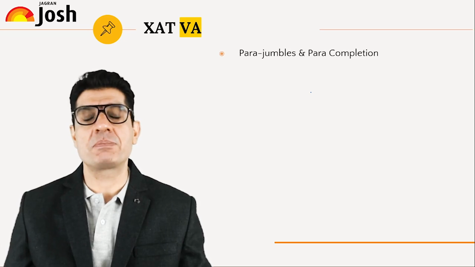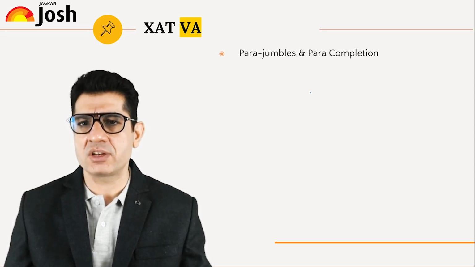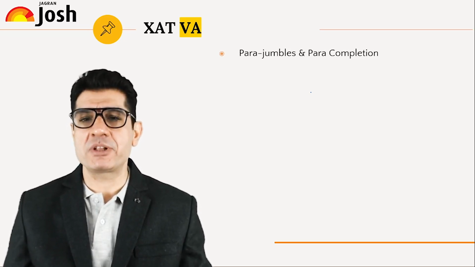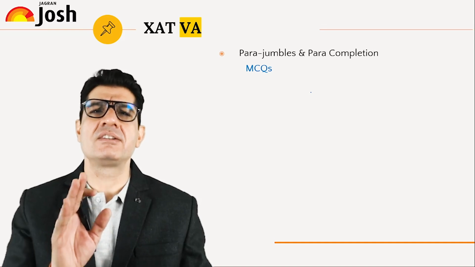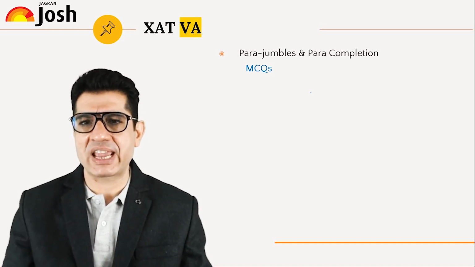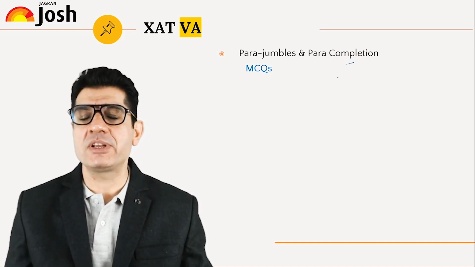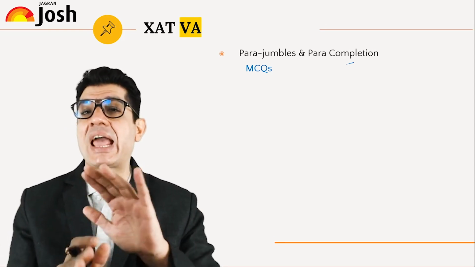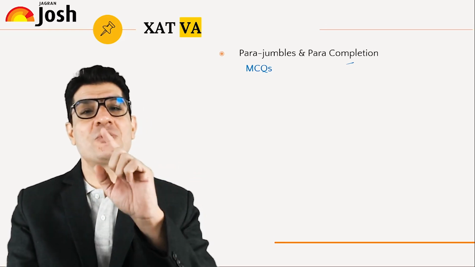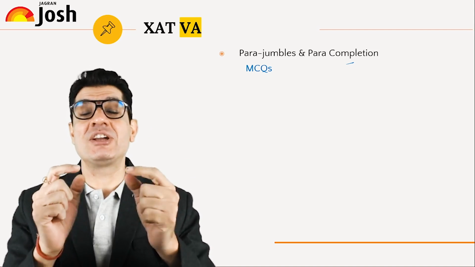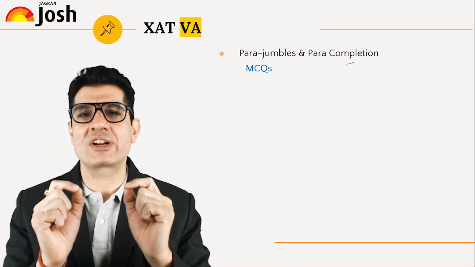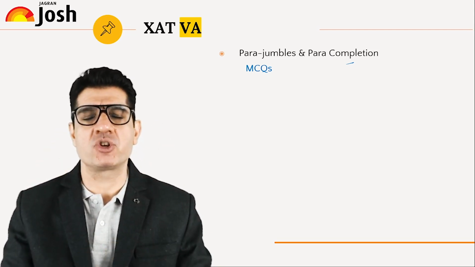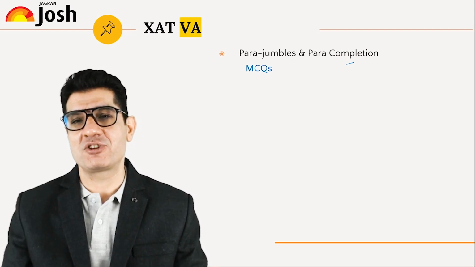So within VA we get essentially two question types: parajumbles and para completion. These are multiple choice questions, unlike TITA or non-MCQs in the CAT. And the para completion here is conventional. What I mean by that is that they'll give you a paragraph with a blank. Now you need to choose the right sentence for that blank from the 5 options that are given to you.